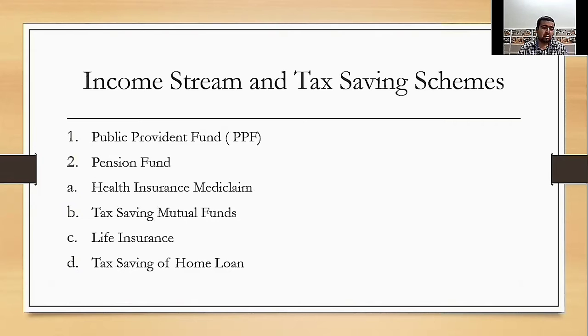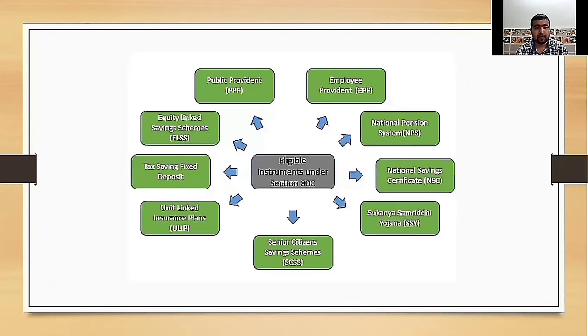Next point, tax saving on home loan. To understand the tax benefit of a home loan, the repayment of the home loan is divided into two categories. First, repayment of the principal amount, and repayment of the interest of the home loan. After that, the infrastructure bond, which is among the eligible instruments under section 80C, is issued by companies approved by the government.